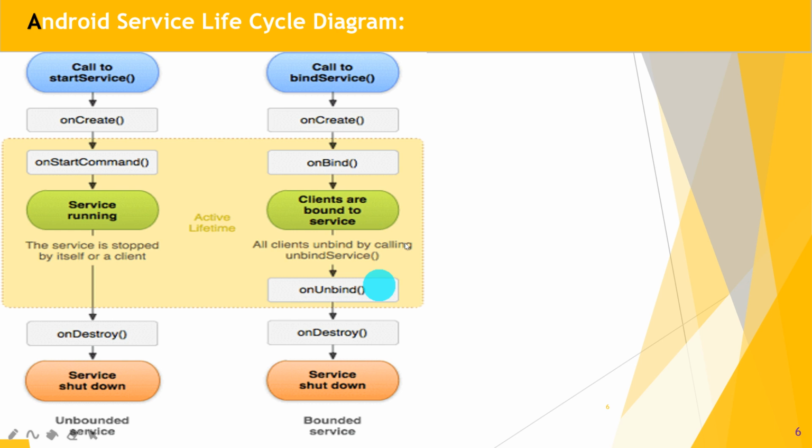Here the service is running, whether it is an unbounded or a bounded service. In the unbounded service, the service is stopped by itself or by a client, the onDestroy method is called, and the service is shut down. Similarly, in the bounded service, the unbind method is called by all the calling clients, then that bound service is destroyed. Great. And the service gets shut down. Hope you understand, guys.